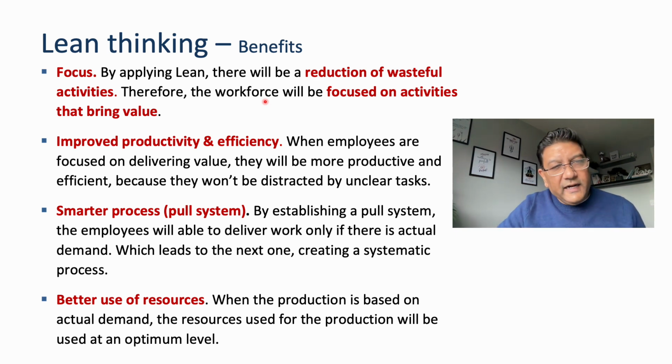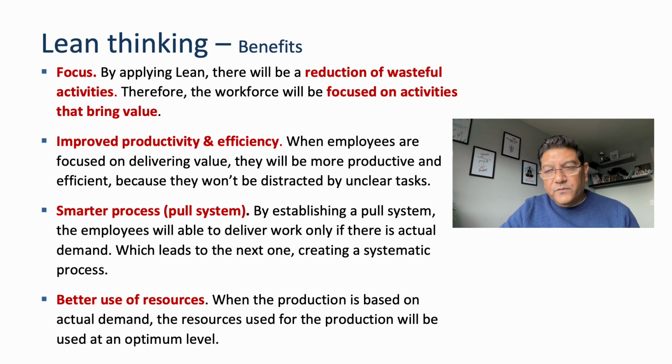It gives us a better opportunity to use the resources in a much better way, and it will be a much more efficient and productive process for manufacturing either services or any products. So better use of resources, and these are some of the main benefits of implementing lean.